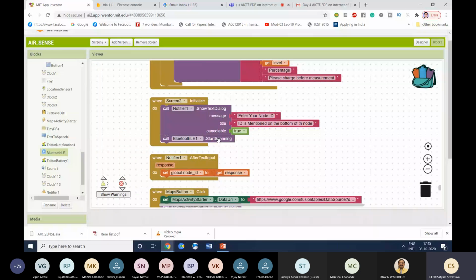So after opening the screen and assigning the node ID, we need to scan the available Bluetooth clients, because our client, this hardware, will also have a Bluetooth. So it will scan, and after that it will display whatever clients are available, and that code.